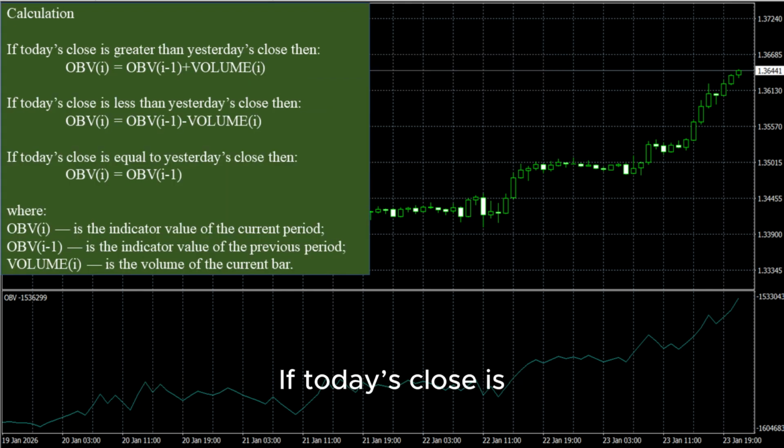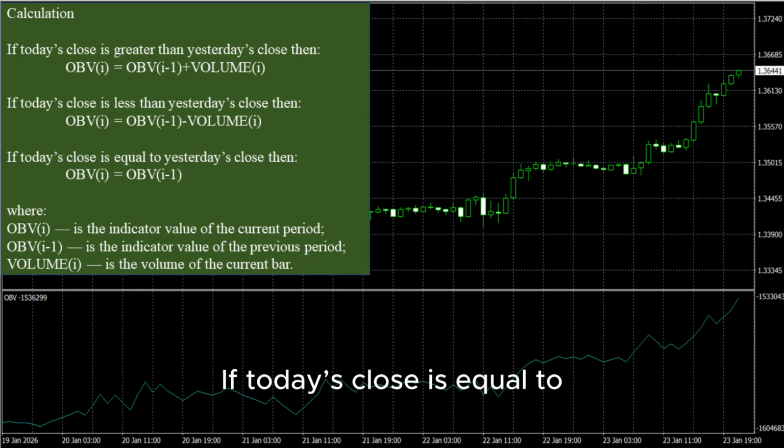Calculation. If today's close is greater than yesterday's close, then OBV[i] equals OBV[i-1] plus Volume[i]. If today's close is less than yesterday's close, then OBV[i] equals OBV[i-1] minus Volume[i].